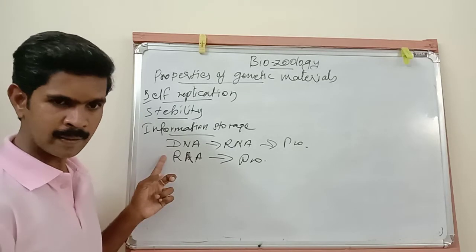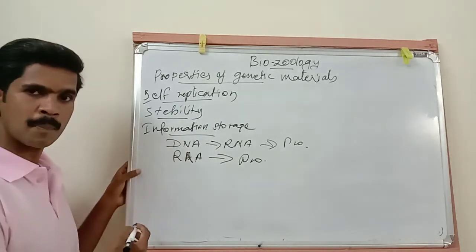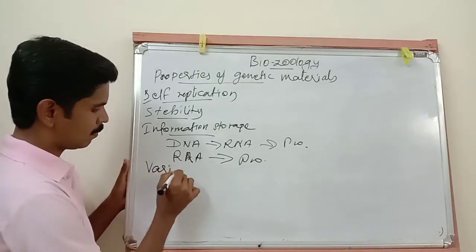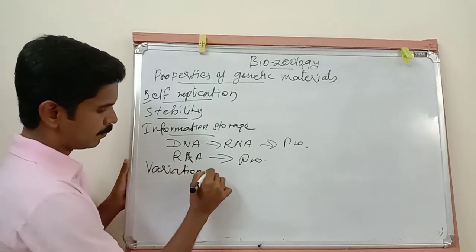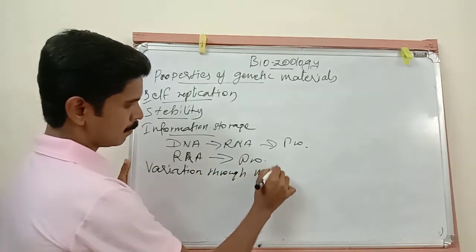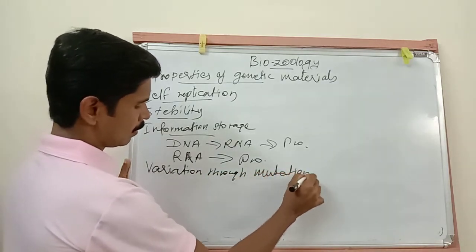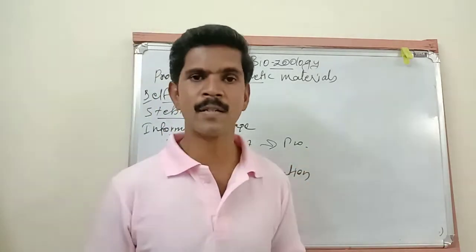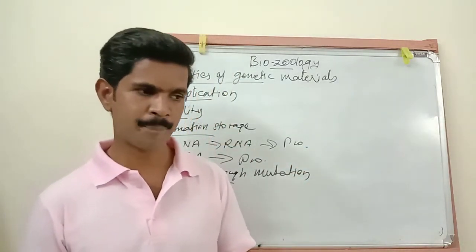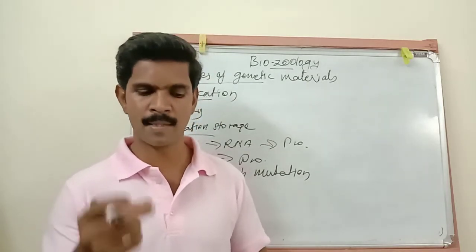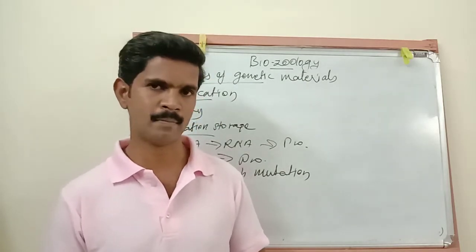Hope you understood. Then next, the last property is variation through mutation. See, listen very carefully. Both DNA and RNA should have the capacity to be involved in mutation.